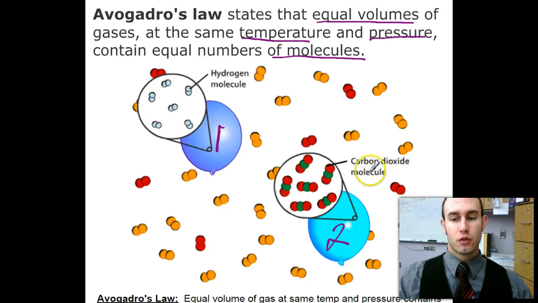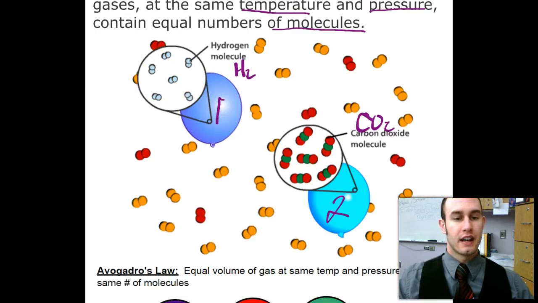This one is filled with carbon dioxide molecules, CO2, and this one is filled with hydrogen molecules, H2, and they're both at the same temperature and same pressure. They both have the same volume. Let's say their volume is 1 liter. Even though they're a compound and a different compound, they have the exact same number of molecules. So maybe there's 1 mole here and 1 mole here. That is really what Avogadro's law is saying.